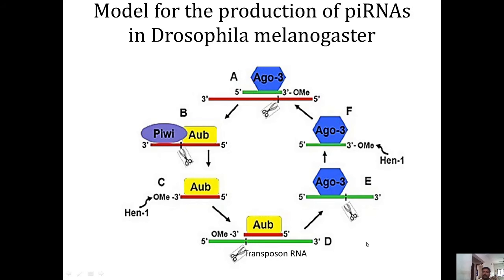Then that methylated antisense piRNA, along with the Aubergine protein, recognizes the transposon RNA and cleaves it into small RNA molecules. Then that small RNA molecule is recognized by Argonaute 3 protein, its 3' end gets trimmed off, and the HEN1 protein methylates the 3' end of it. Then this complex recognizes another antisense piRNA molecule, and the cycle continues.